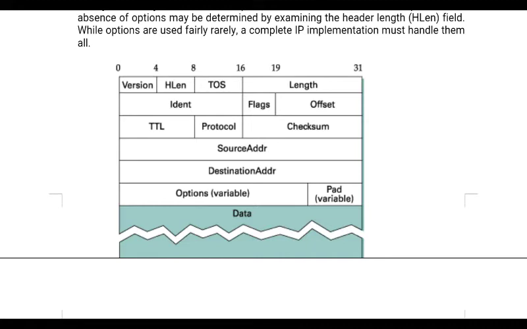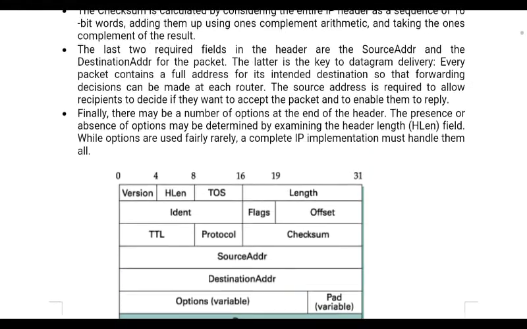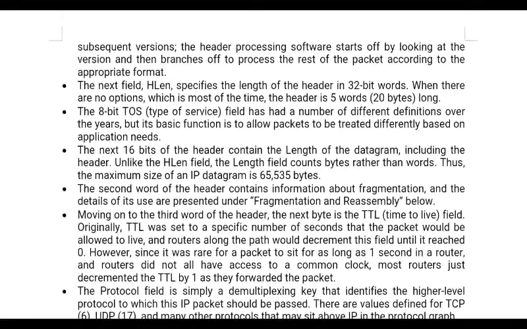This is the format of IP version 4, so it gives the information that the version is 4. HLength gives the information of the complete header length. The header length specifies the length of the header in 32-bit words. As I already told you, the header is 5 words, so it is 20 bytes long.